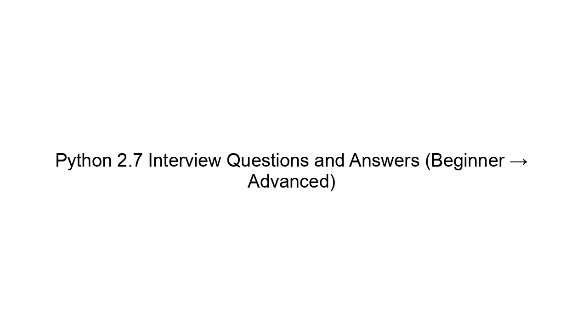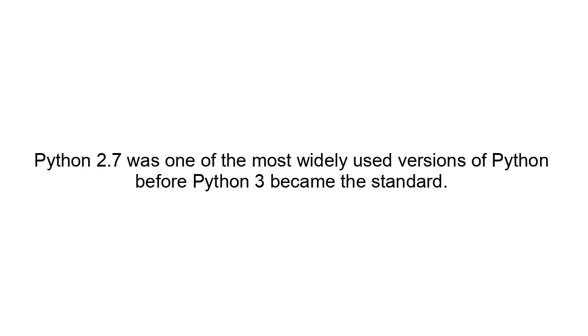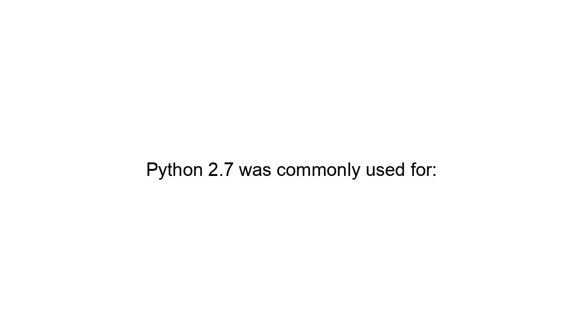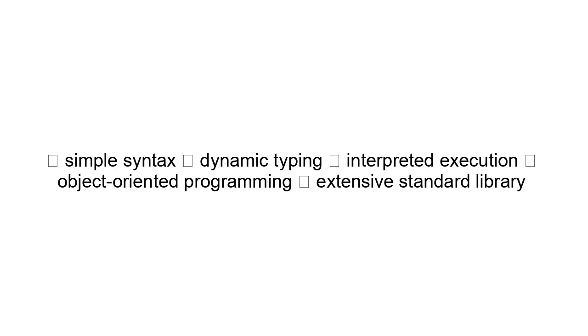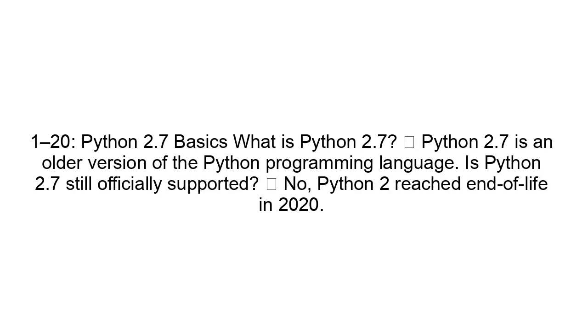Python 2.7 Interview Questions and Answers. Beginner to advanced. Introduction. Python 2.7 was one of the most widely used versions of Python before Python 3 became the standard. Python 2.7 was commonly used for web development, automation, scripting, system administration, and enterprise applications. Python 2.7 provides simple syntax, dynamic typing, interpreted execution, object-oriented programming, and an extensive standard library. 1 to 20. Python 2.7 Basics.